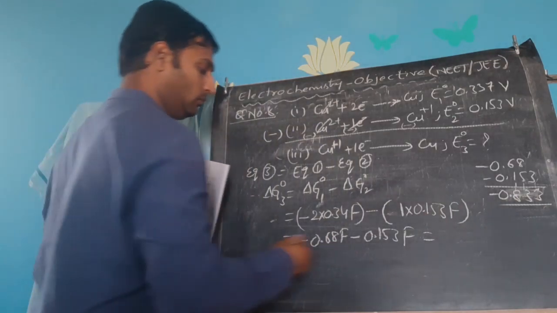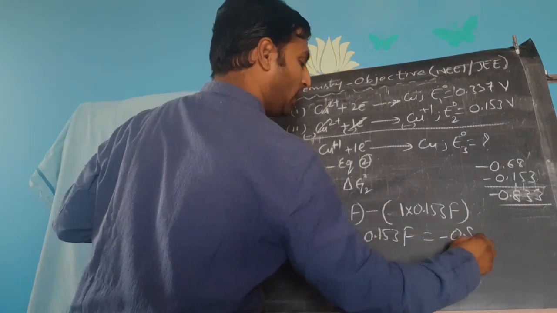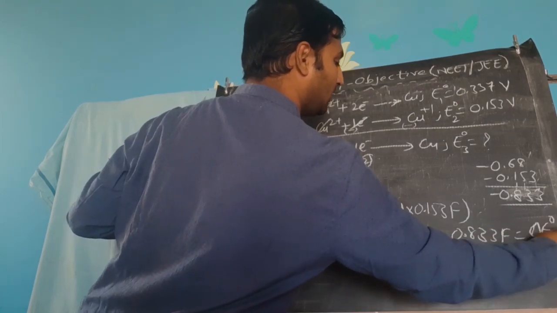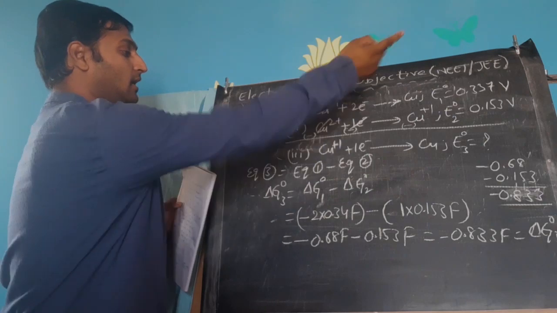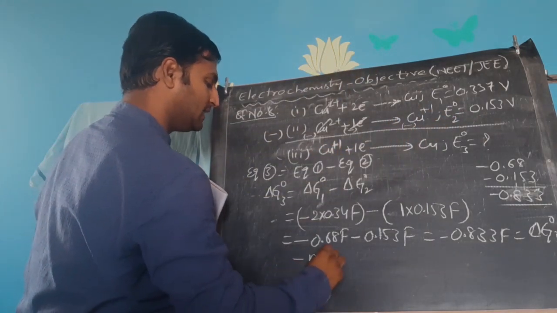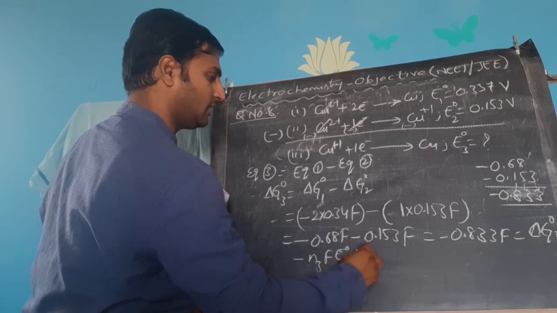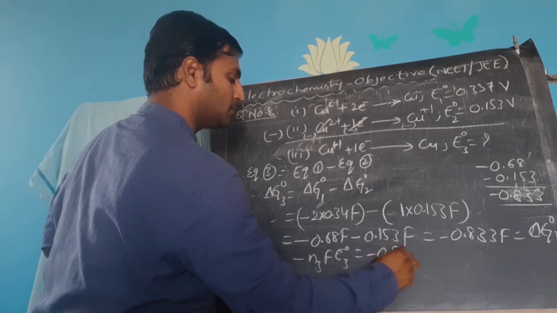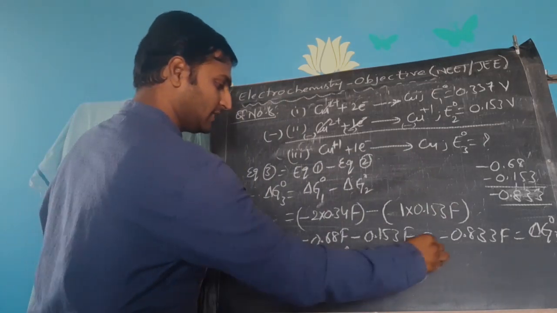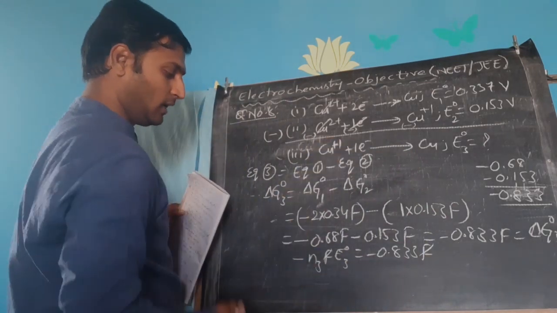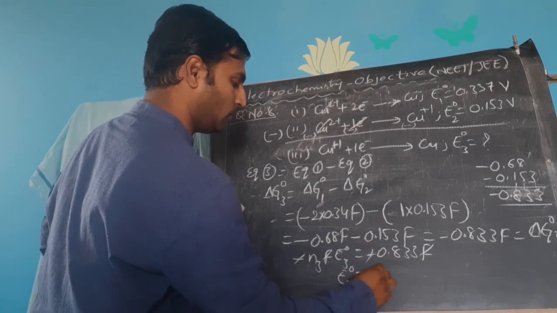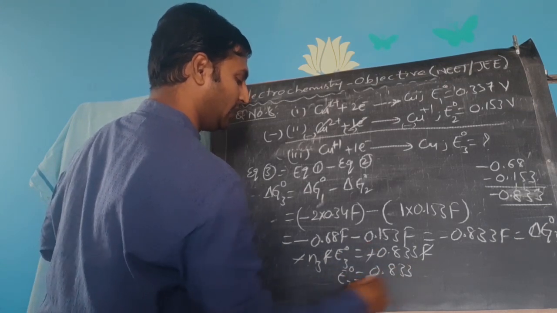So minus 0.833 F must be the value of delta G naught 3. But what is delta G naught 3? Minus N3 F E naught 3. So minus N3 F E naught 3 is equal to minus 0.833 F. F gets cancelled. N3 is 1. So minus minus gets cancelled. So E naught 3 is equal to 0.833.